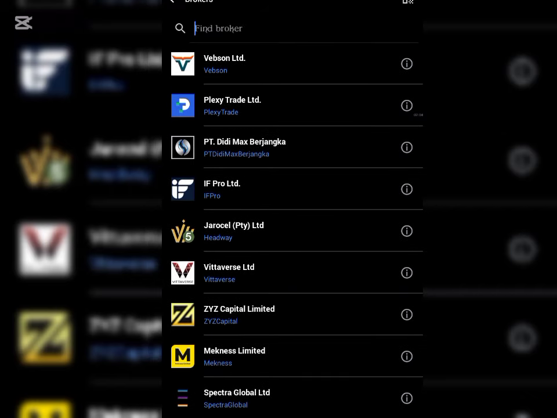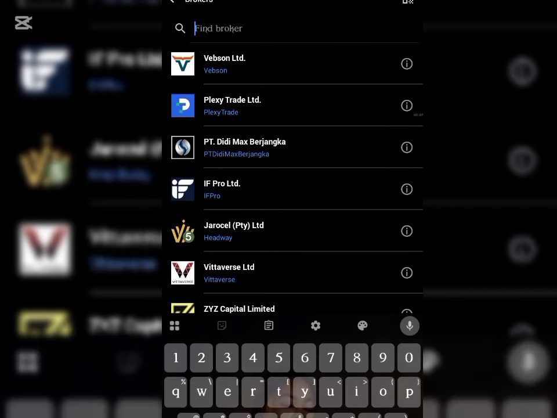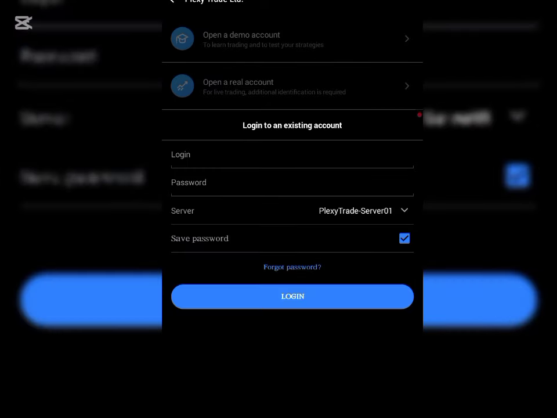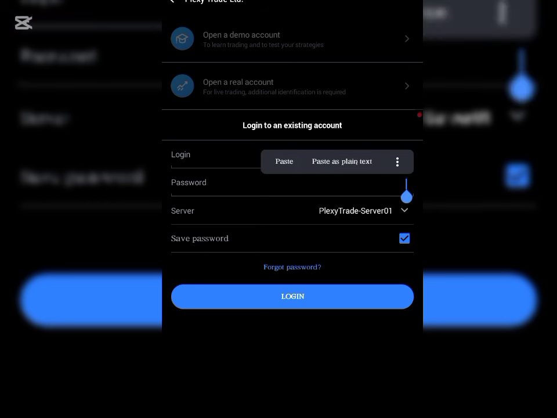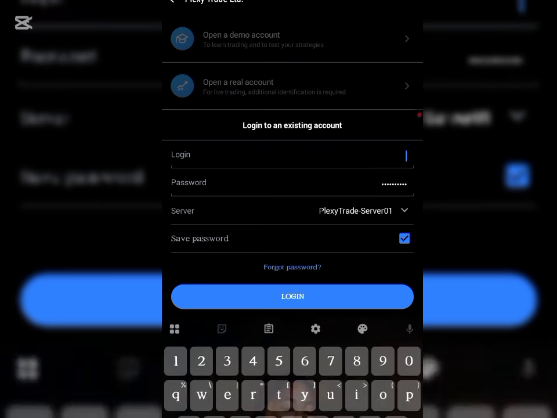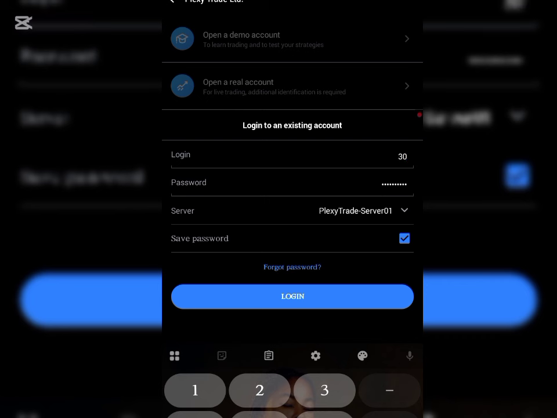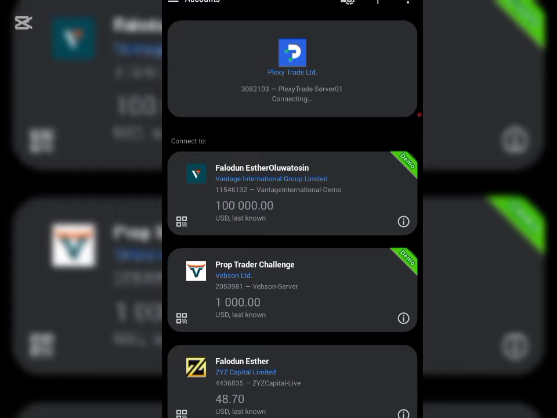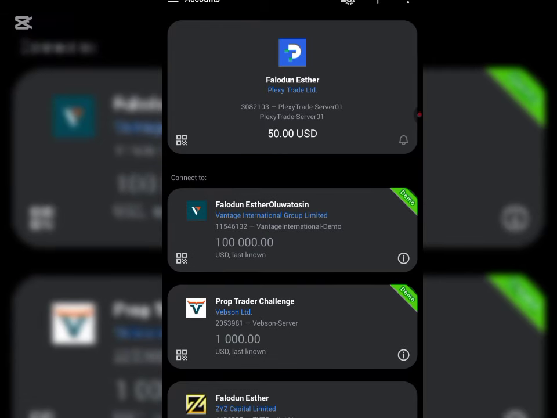So this is me right here in my MetaTrader 5. I'm going to go ahead and search for the broker, which is FlexiTrade. FlexiTrade, as you can see right here, go ahead and click on it. Then after that, I put in my login details right here. Then I'll click on login to sign in to my account. And as you can see here, I've been able to get my $50 no deposit bonus account that I can use to start trading with.